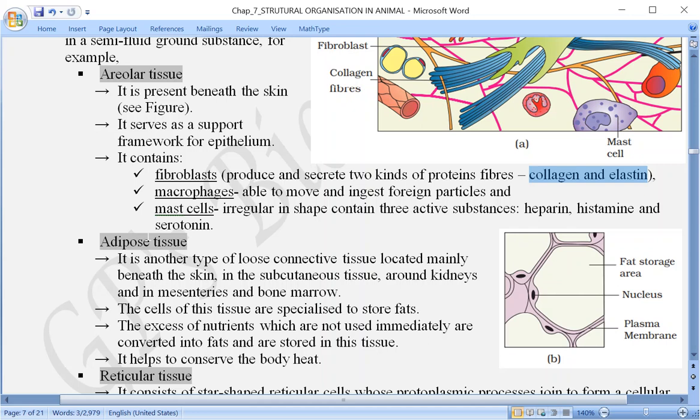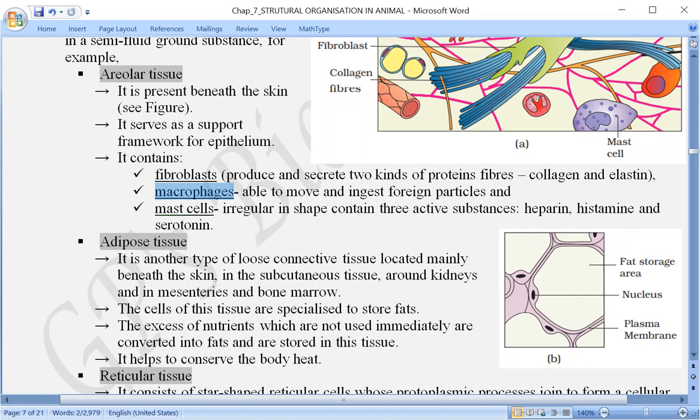The second cell over here is macrophages. They are a part of the immune system. They are able to move in the body and ingest foreign particles. Let us say some microorganism has entered the body. When these microorganisms are encountered by these macrophages, they are engulfed. You have studied about phagocytosis. So macrophages are responsible for protection.